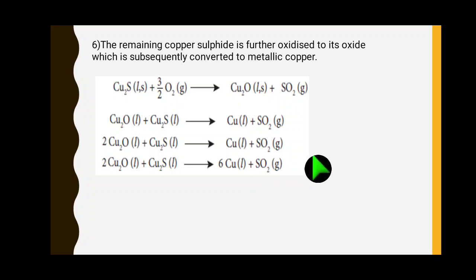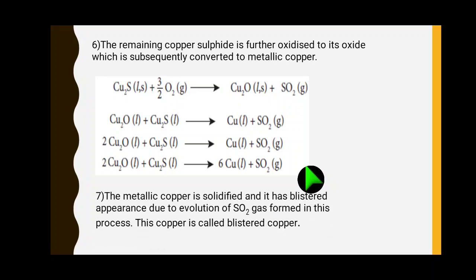So from copper pyrite CuFeS2 we can get pure copper. The process is known as extraction of copper, right? The metallic copper is solidified and it has a blister appearance due to evolution of sulfur dioxide.